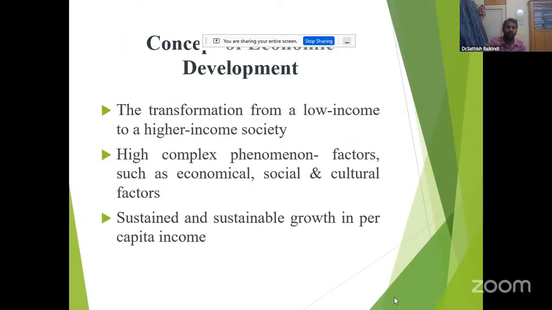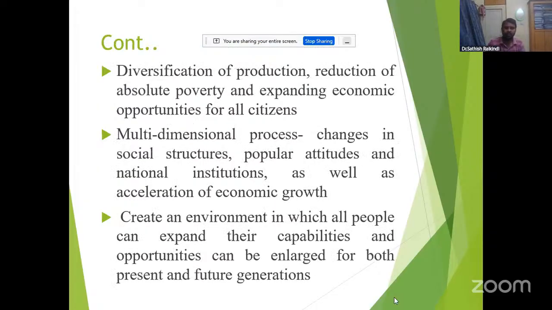So economic development leads to transformation from a low income to a higher income society, and also a highly complex phenomenon involving economic factors, social factors, and cultural factors, and also sustained and sustainable growth in per capita income. So diversification of production, reduction of absolute poverty, and expanding economic opportunities for all citizens.